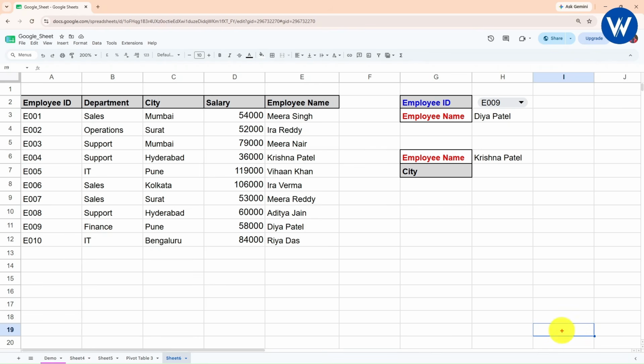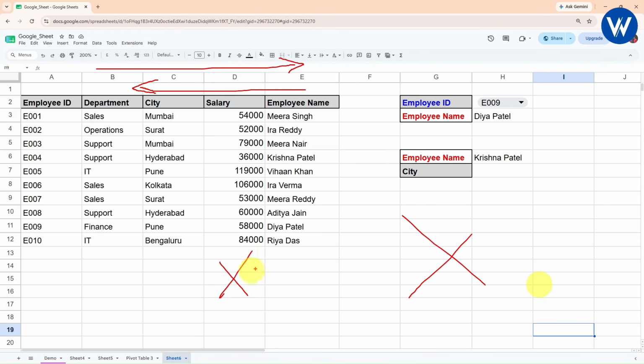Now let's see one example of the XLOOKUP function. Here I have taken the employee name which is the fifth column. Now I want to find the city which is at the third column. Now here is one point. If you want to fetch the city of this particular employee name, it is not possible with the help of the VLOOKUP function. Why? Because the VLOOKUP function works from left to right. But if you want to fetch the value from right to left, it is possible with the help of the XLOOKUP function. I hope you guys are understanding.